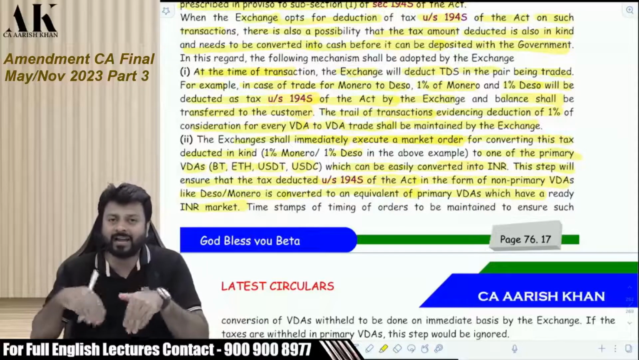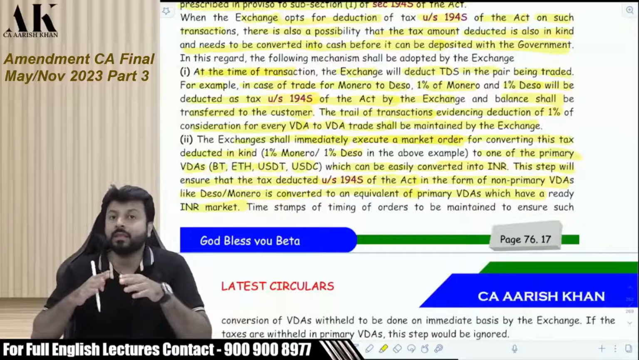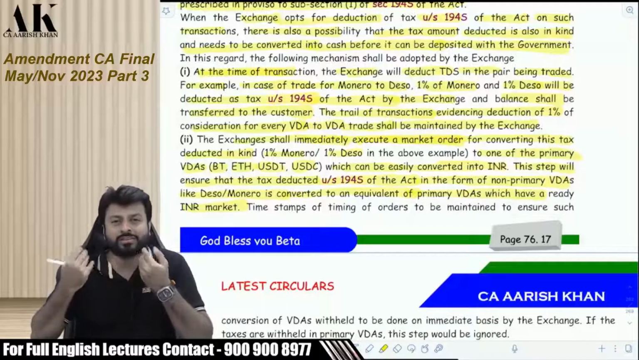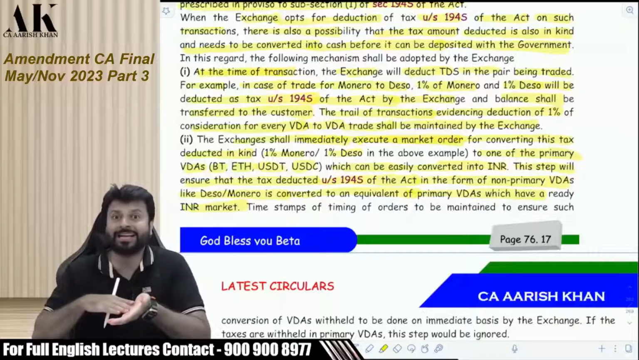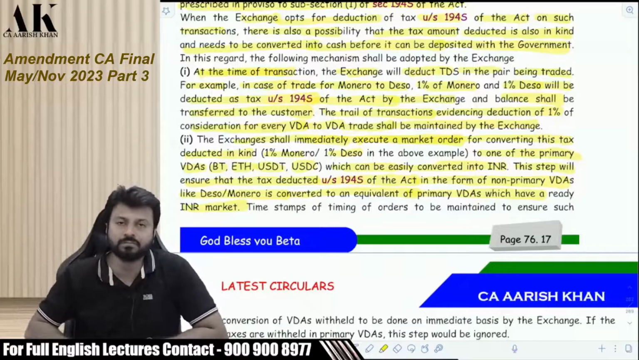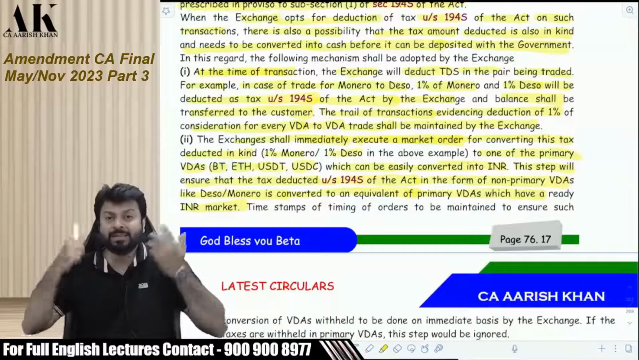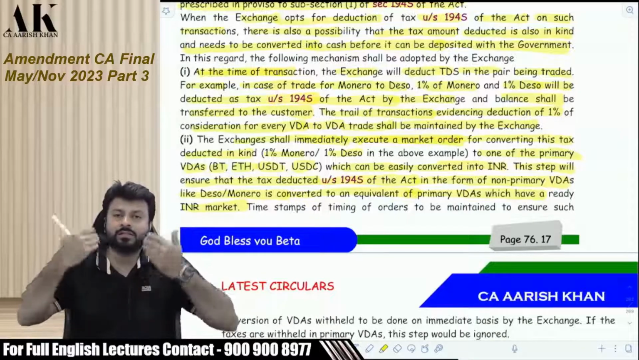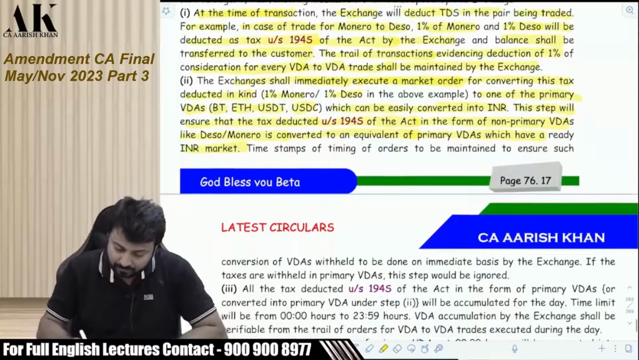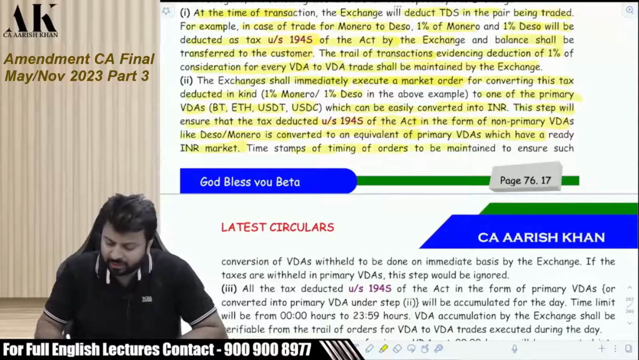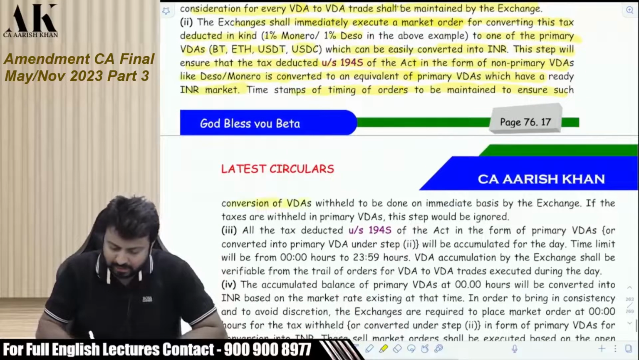Because in India, what happens? Deso, Monero, all these hopeless currencies do not have a direct conversion to INR. You cannot directly convert into INR. So immediately sell these hopeless currencies into what? Into a primary VDA. Timestamps of the trading orders are to be maintained to ensure such conversion of VDA withheld is done immediately by the exchange.